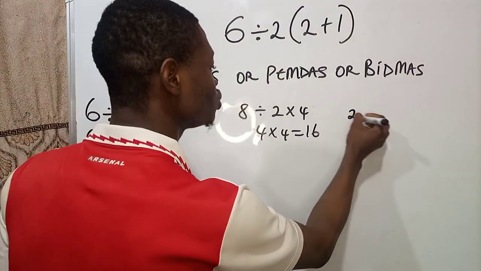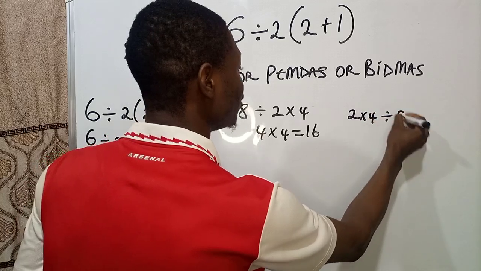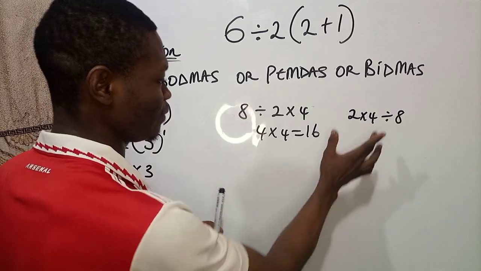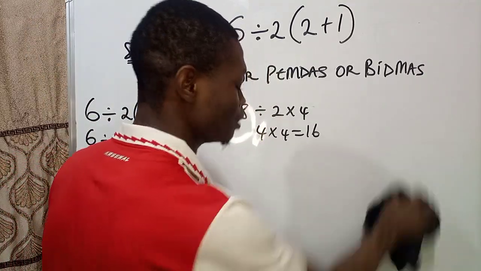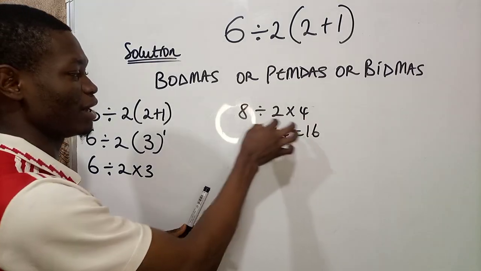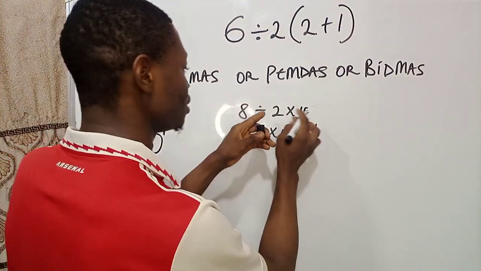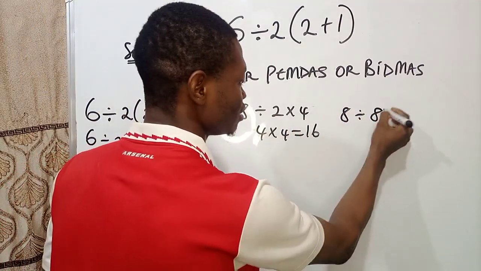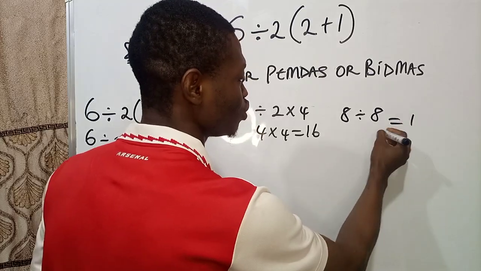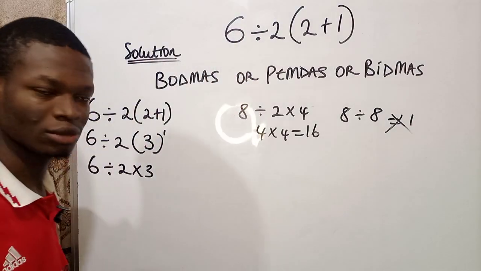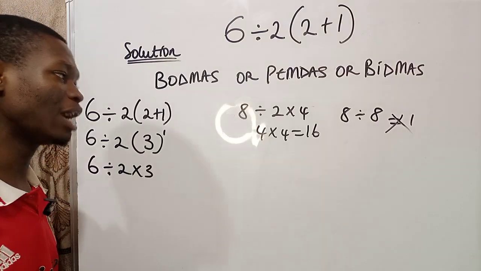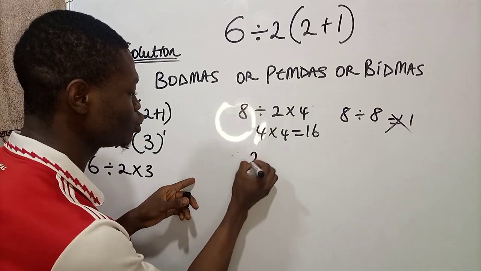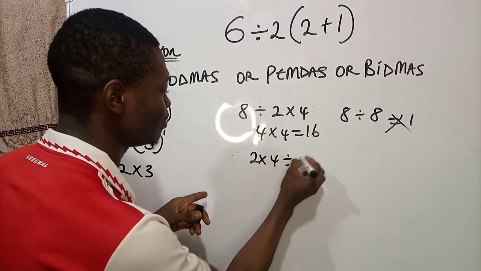If you have 2 times 4 divided by 8. For some people that say that you first of all multiply before dividing, let's check. You have 8 divided by 2 times 4, which is 8. You see that is giving us 1, which is wrong. The correct answer is 16.